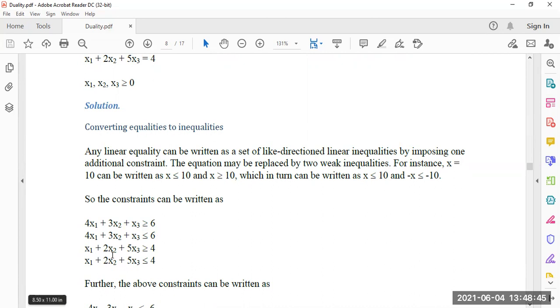Again, x1 plus 2x2 plus 5x3 is greater than or equal to 4, and x1 plus 2x2 plus 5x3 is less than or equal to 4. Together we can say that x1 plus 2x2 plus 5x3 equals 4.